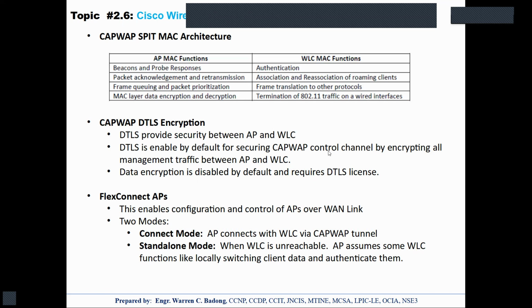However, there is an option to support standalone mode, in which in case the AP cannot reach the WLC, the access point can locally switch the client data to the network. Okay? And also locally authenticate the clients. That is when we are implementing FlexConnect AP in standalone mode.